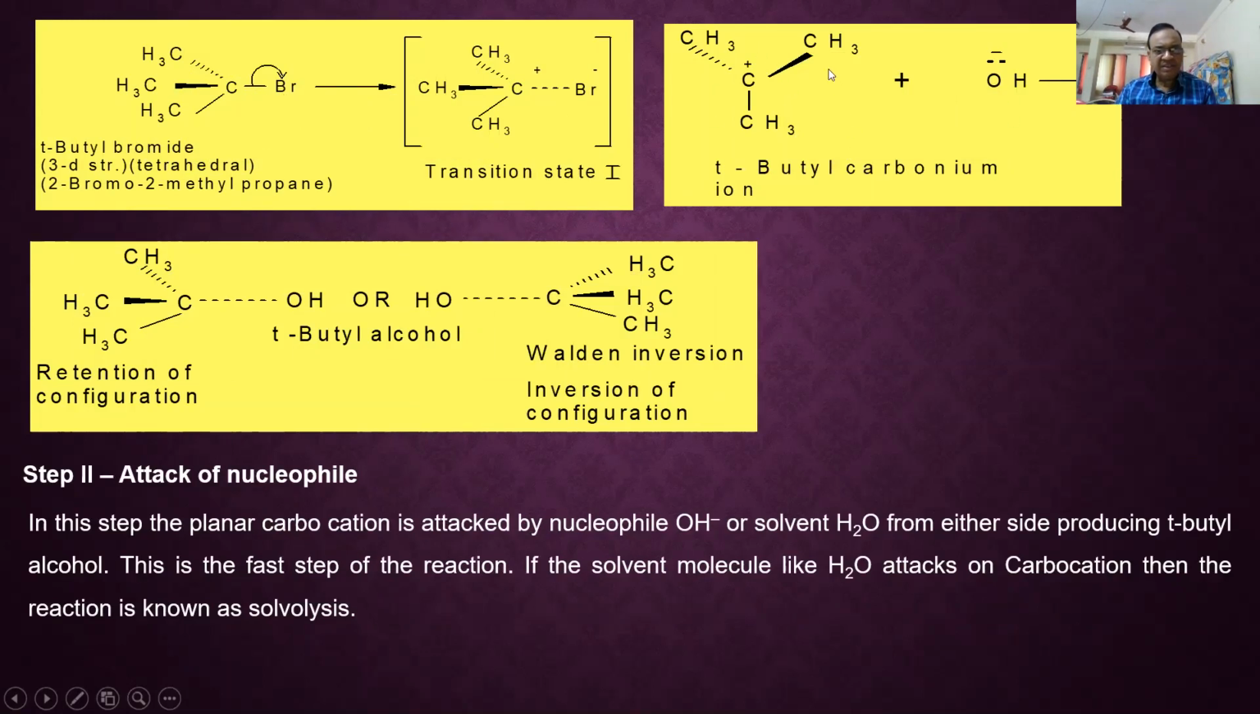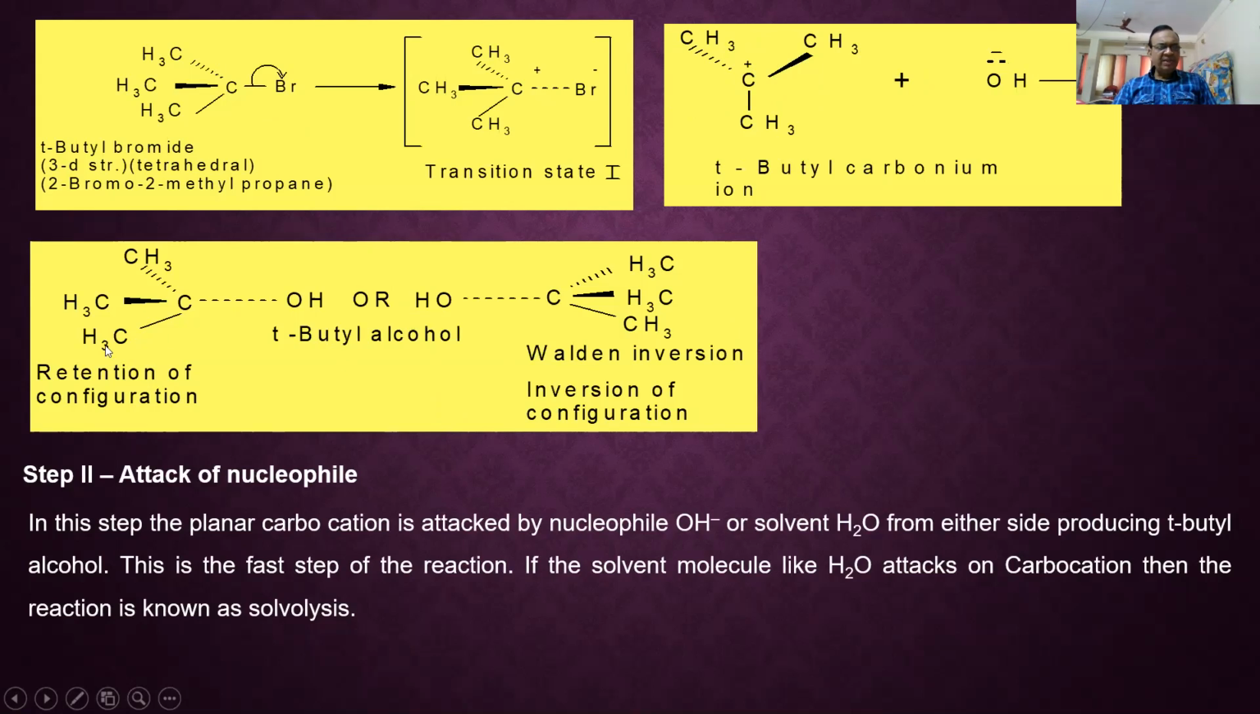Then you will get tertiary butyl carbonium ion in the first step, which is a slow step, RDS, rate determining step. Now in the second step, this OH minus has the probability of attacking from this side or this side, and that's why one can have formation of two products. One is with retention of configuration, another is inversion of configuration.